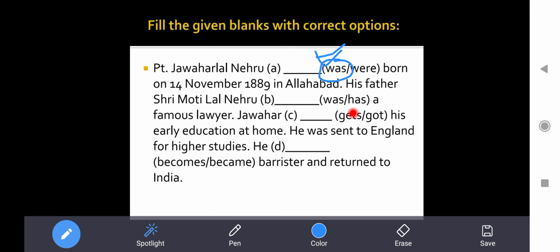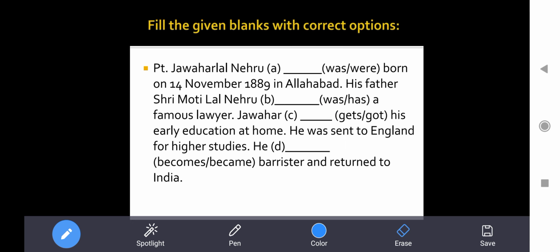So how are we going to take the answer? The correct answer will be what? The correct answer will be was, right? Here also was will be the correct answer. His father Shri Motilal Nehru was a famous lawyer, right? So I think both the answers are clear to everyone.